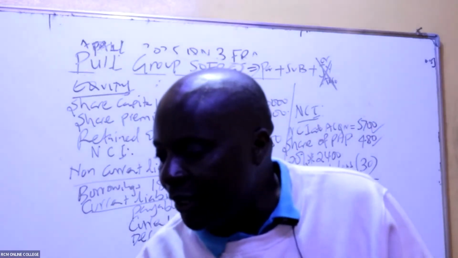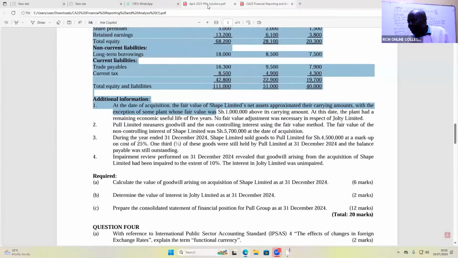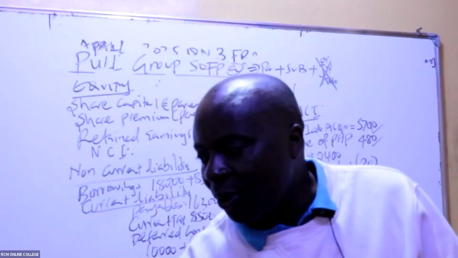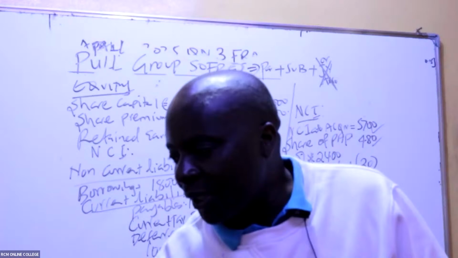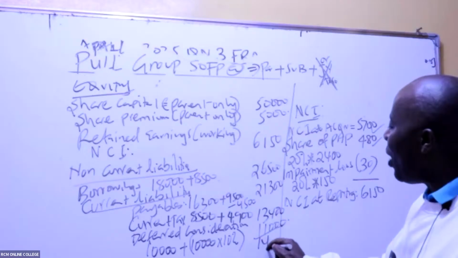So then what do we have, my good students? The deferred consideration has already been provided. This one is a liability: deferred consideration, 11,000. Remember, the total equity and liabilities should be equal to total assets, isn't it? If you remember, the total assets were 148,000. So it means all this must also add up to 148,000.